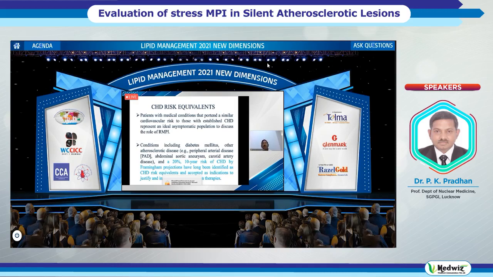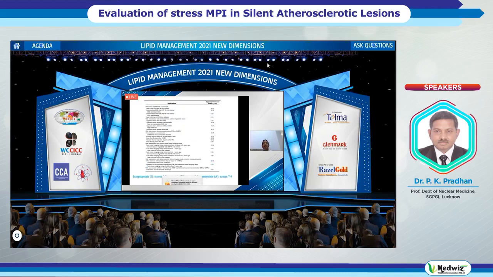Conditions including diabetes mellitus, other atherosclerotic disease, peripheral arterial disease, abdominal aortic aneurysm, carotid artery disease, and a 20% 10-year risk of coronary heart disease by Framingham projections have long been identified as coronary heart disease risk equivalents and accepted as indications to justify screening with MPI and subsequently aggressive therapy.